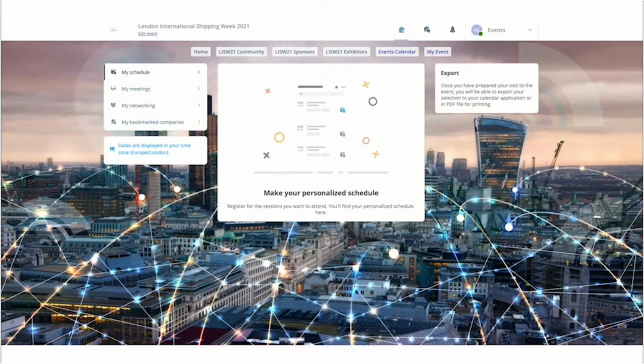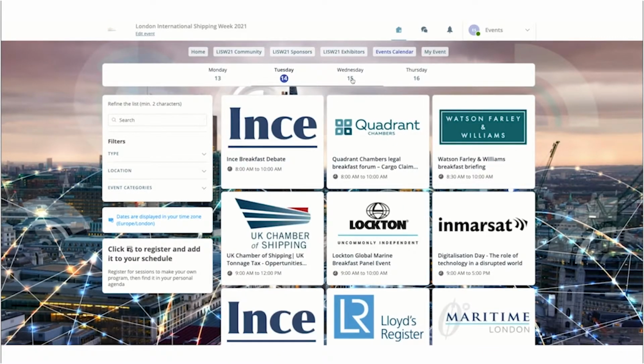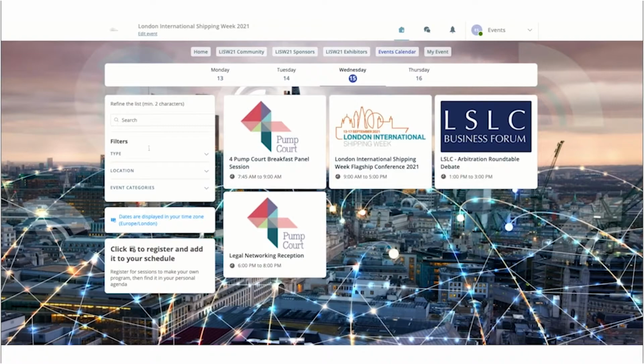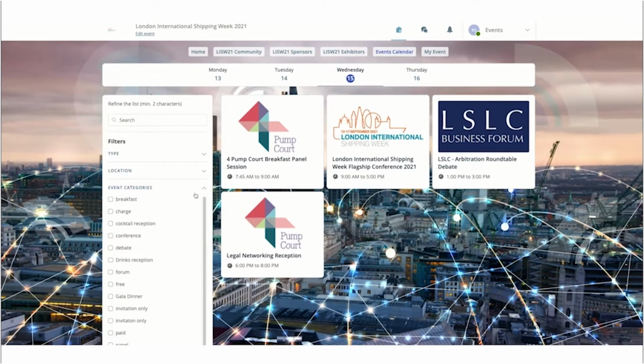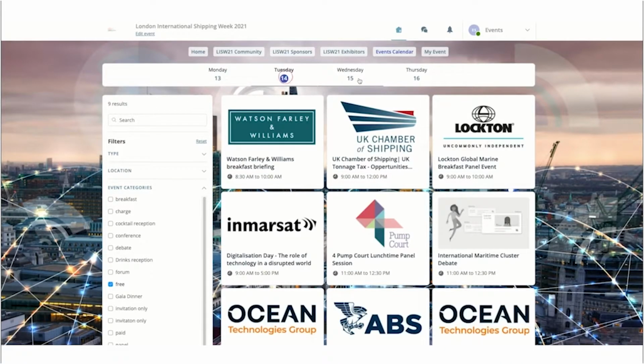as well, and this will show all of the events taking place across the week. So we've got the different days here at the top for them to browse through. We also have filters as well. So for example, event categories. If I just wanted to see any of the free events taking place across the week, I can just select that, and then that will filter it automatically for me. So it just makes all of the different events a lot more easily searchable for the attendees.